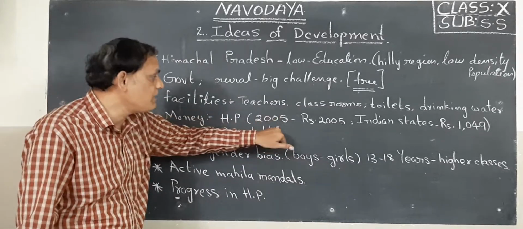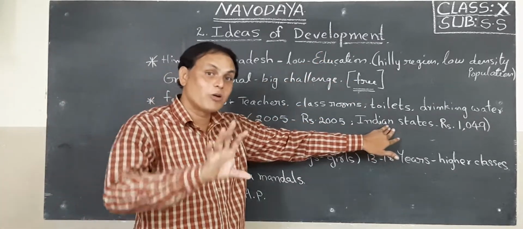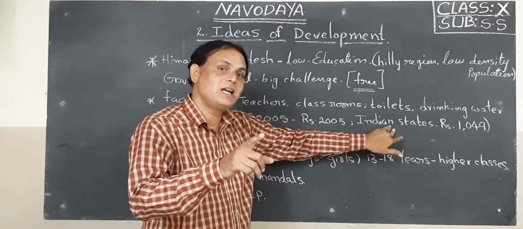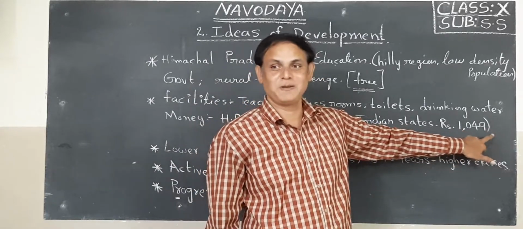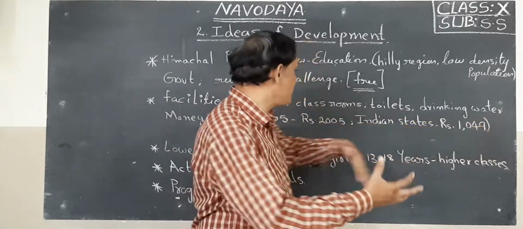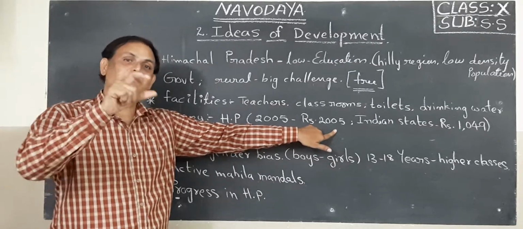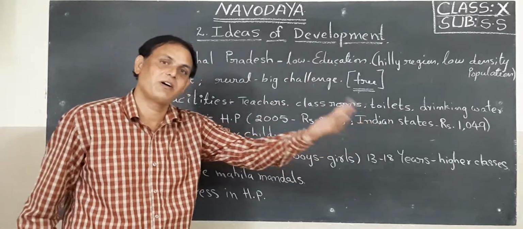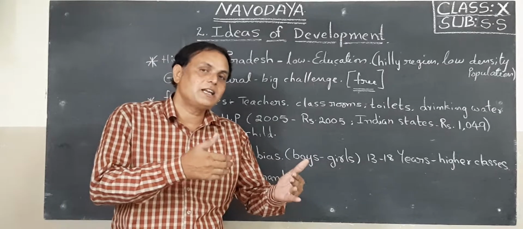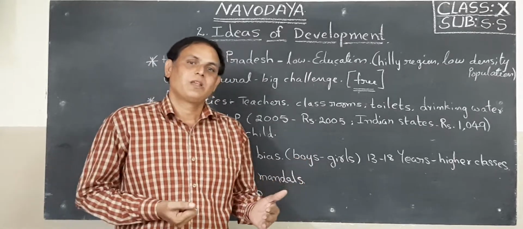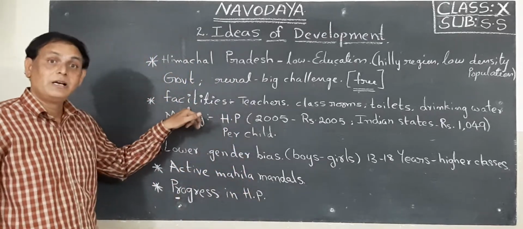Okay, children. In the same year 2005, the governments of the remaining Indian states were spending per child every year how much amount? 1,049 rupees only. Just imagine, children, they are spending double on each child in Himachal Pradesh compared with the other states of our country. So that is why in Himachal Pradesh education developed rapidly, in the rural areas also. Why? Because the government focused on education.